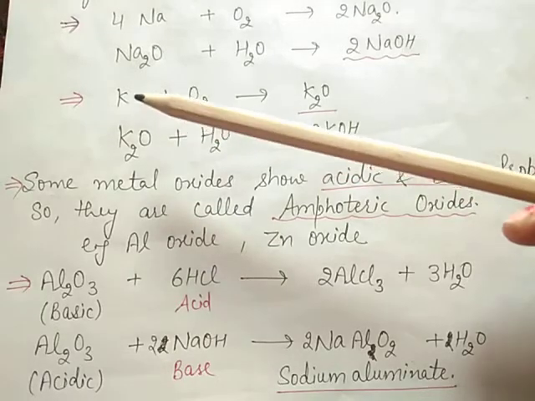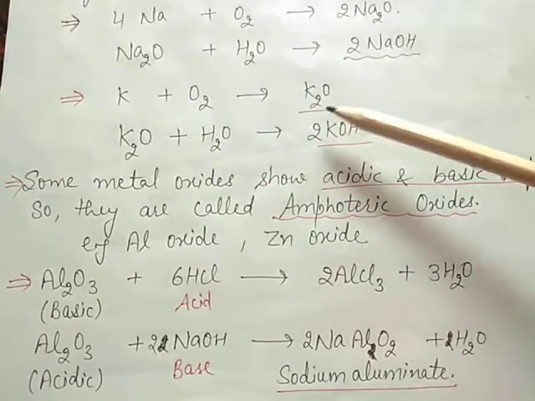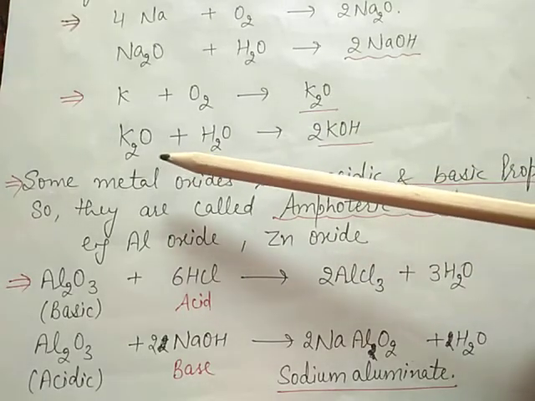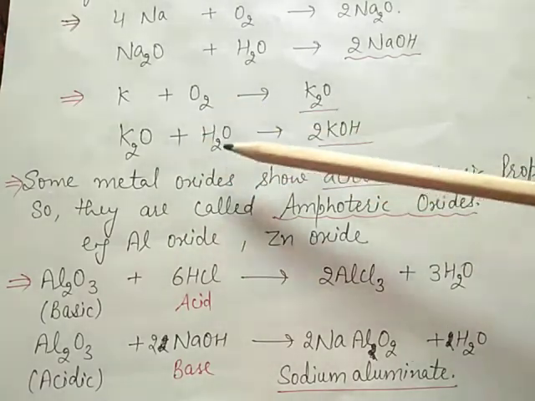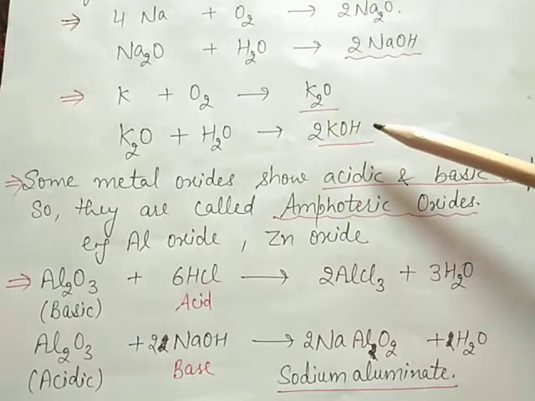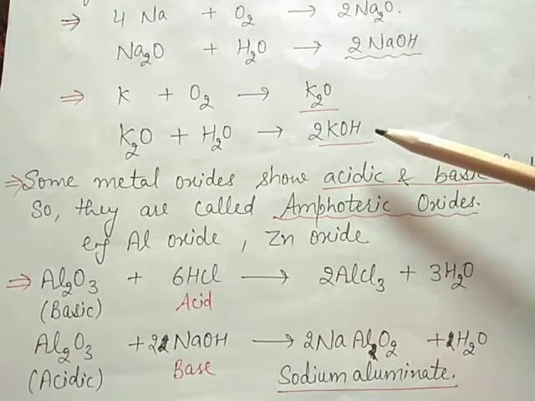Take another example. Potassium reacts with oxygen, it will form K2O, potassium oxide. When this potassium oxide reacts with water, it will form potassium hydroxide, KOH. It is also a base.